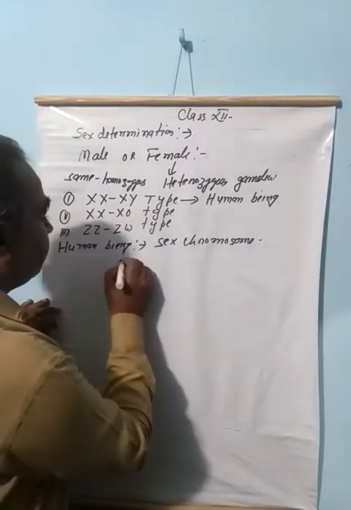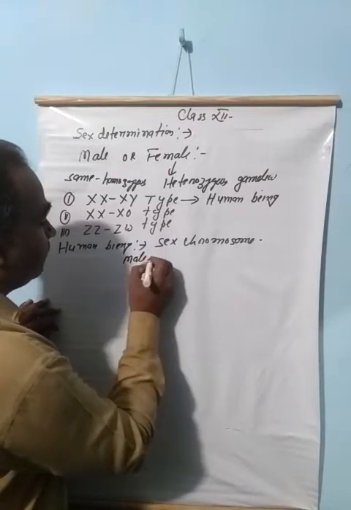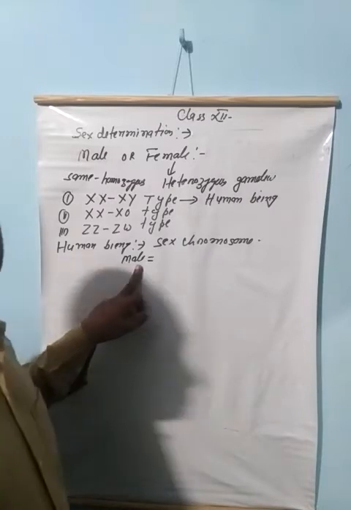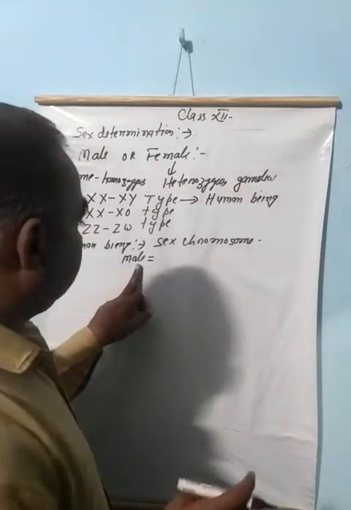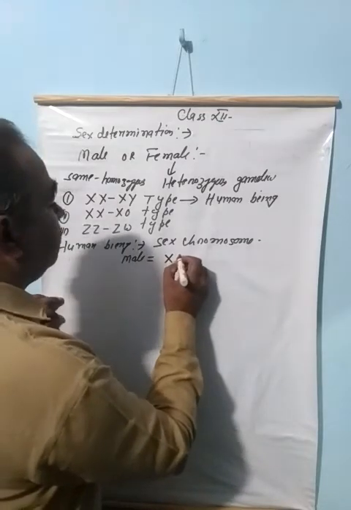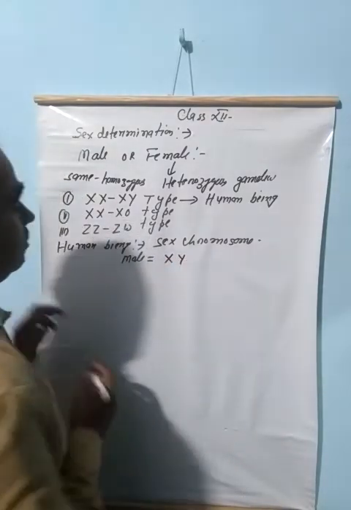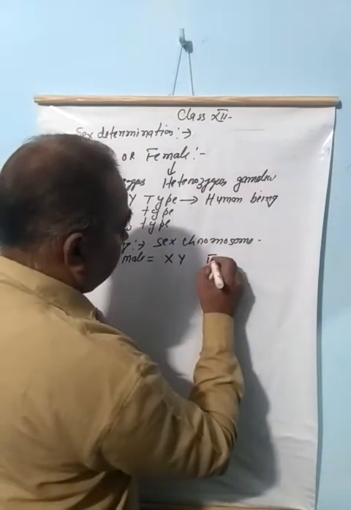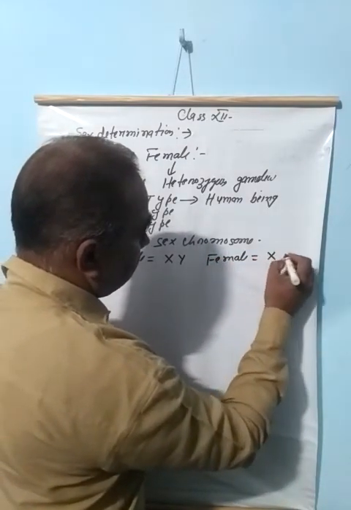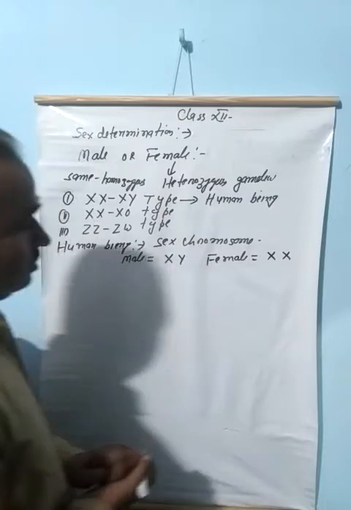In male they are XY, and in the case of female, the chromosomes are XX.